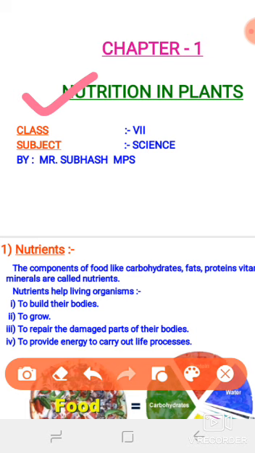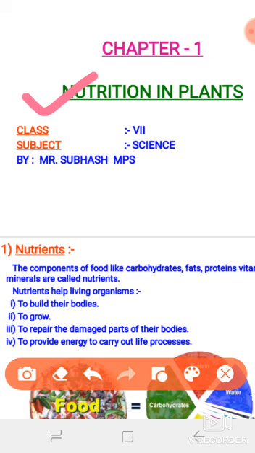So the first question that arises here: what is the importance of nutrition? And what is it actually? Students, as you know, there are various types of life processes. Life processes means basic functions which are performed by living organisms. Out of them, nutrition is the first basic life process. Besides nutrition, other examples of life processes are respiration, transportation, excretion, and reproduction. So why is nutrition necessary for living organisms, including plants?